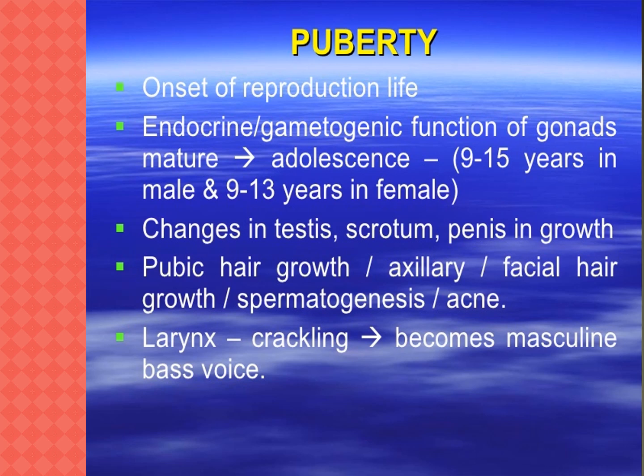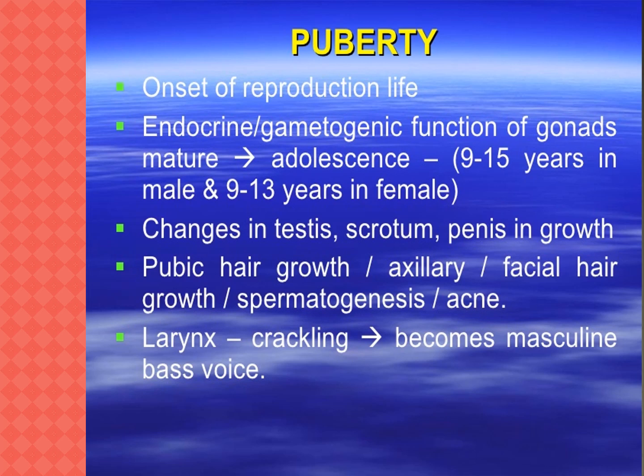In males, the onset of puberty is triggered by the secretion of the hormone testosterone in the testes. In females, estrogen and progesterone are secreted. Two hormones are secreted in females, and one hormone in males. In males, that one hormone is testosterone. In females, the two hormones are estrogen and progesterone from the ovary.